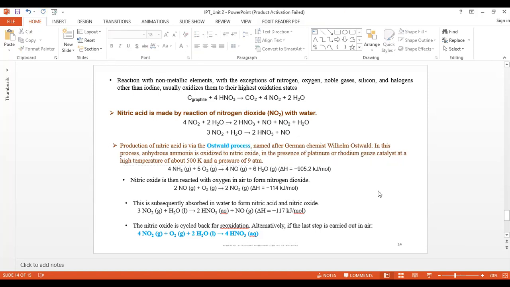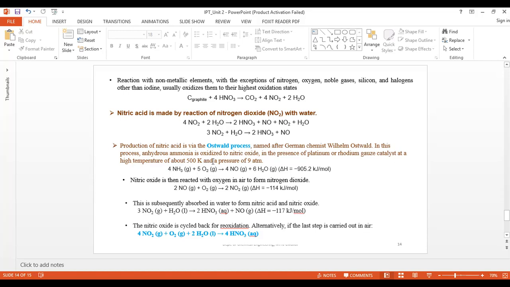Anhydrous ammonia is oxidized to nitric oxide in the presence of platinum or rhodium catalyst at a high temperature of about 500 Kelvin and a pressure of 9 atmospheres.